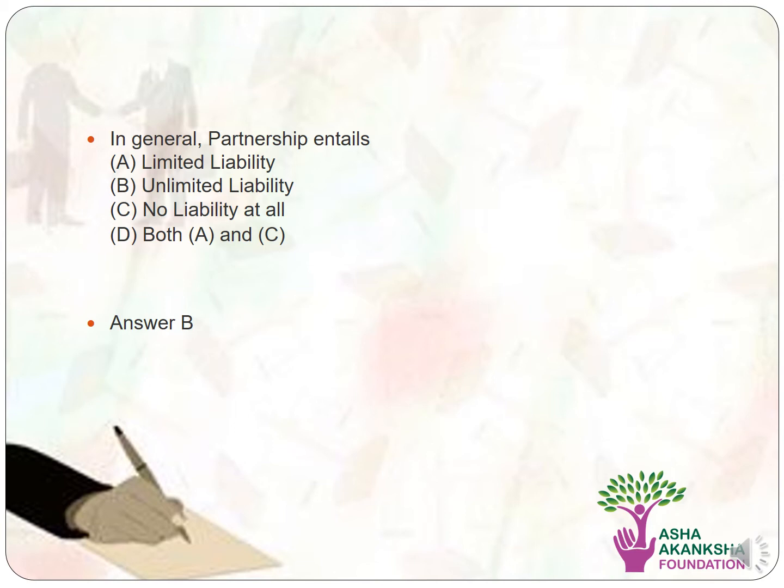Let's move on to the next question. What does a partnership entail? The options are option A, limited liability, option B, unlimited liability, option C, no liability at all, and option D, both A and C. The correct answer to this question is option B, that is unlimited liability.